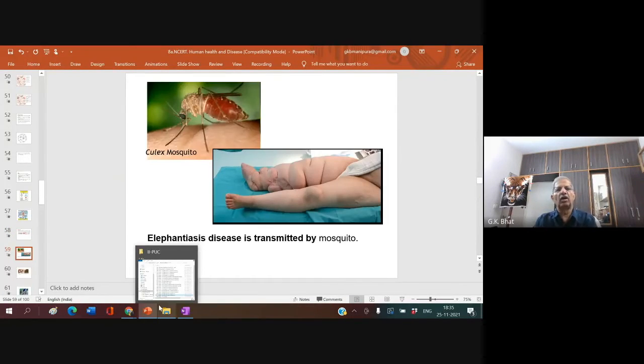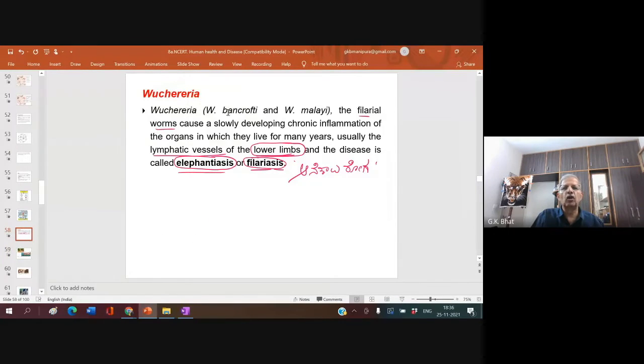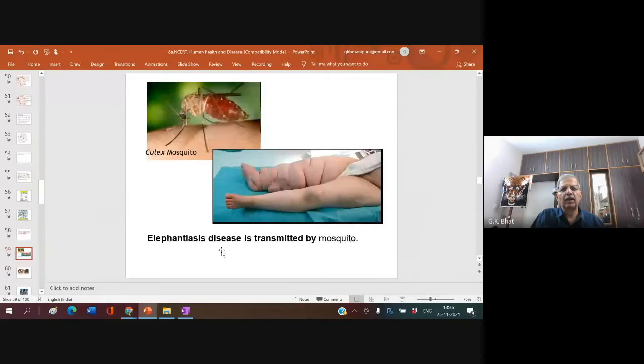So this is what happened. The elephantiasis disease affected the person's leg. Malaria is caused by what type of mosquito? Anopheles mosquito. Elephantiasis is caused by the Culex mosquito. Again, the female Culex mosquito transmits elephantiasis, and the causative organism is Wuchereria, Wuchereria bancrofti, Wuchereria malayi. Right?